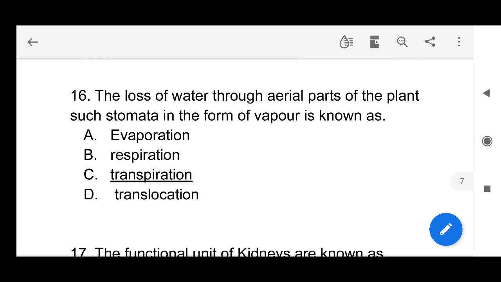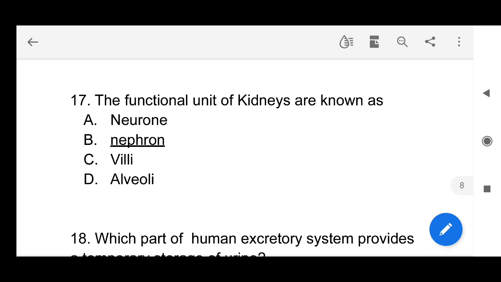The loss of water through the aerial parts of the plant is known as transpiration. In the tissues video also we have discussed this concept, so please watch that video for more information about transpiration. The functional unit of the kidneys is known as the nephron. So here nephrons are the functional unit of the kidneys where purification of blood forms urine.